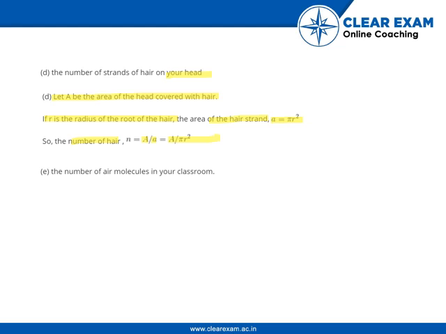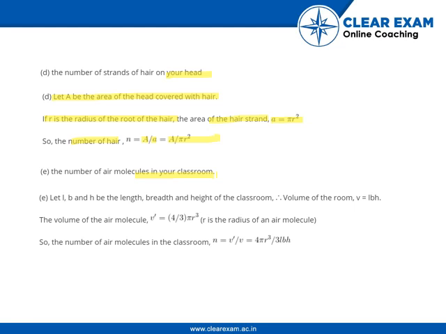The last one, the number of air molecules in your classroom. Let L, B and H be the length, breadth and height of the classroom. Therefore, volume of the room would be length into breadth into height. The volume of an air molecule would be 4 by 3 pi r cube, where small r is the radius of an air molecule. We are considering the air molecule to be a sphere.